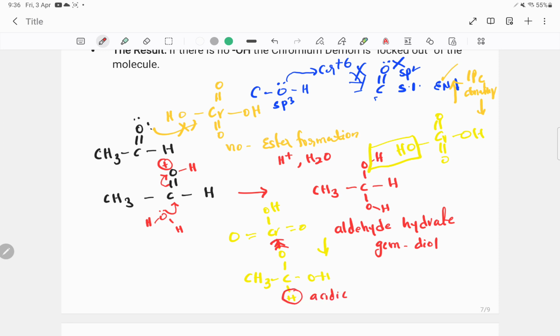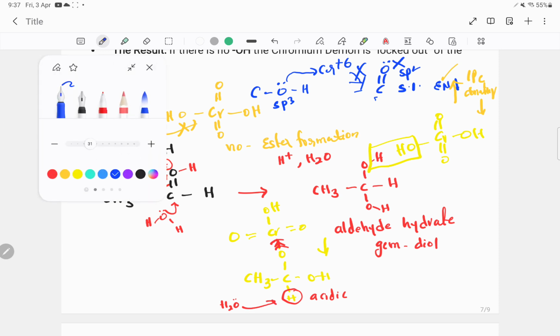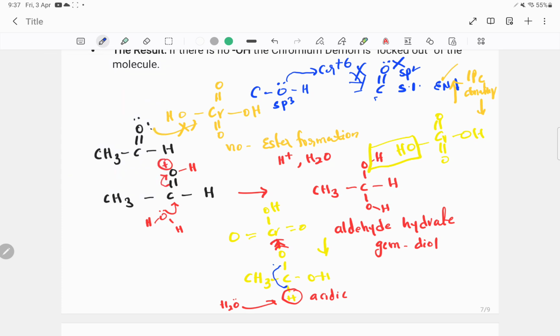Same thing again: water will come, Bronsted-Lowry base, abstracts the H plus ion, water's lone pair of electrons taking the H. Now the same migration of CH bond electrons towards the C-O bond, right? Now this fellow finally got what he wanted.